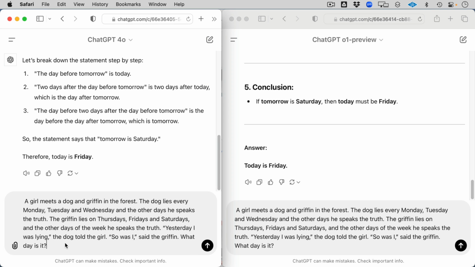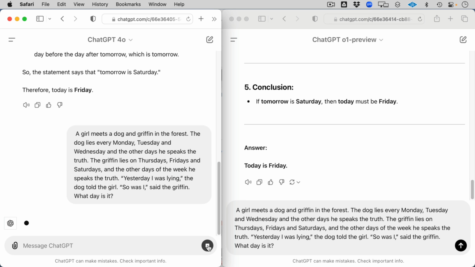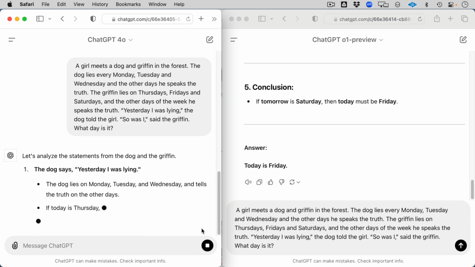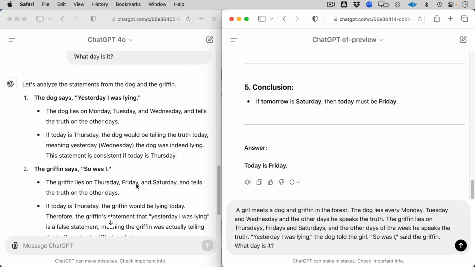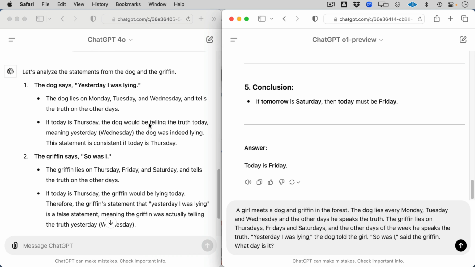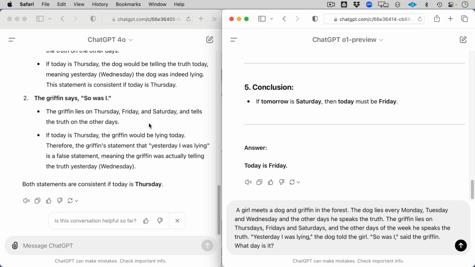So let's do a couple of quick ones. Here we have a girl meets a dog and a griffin in the forest. The dog lies every Monday, Tuesday, and Wednesday, and the other days he speaks the truth. The griffin lies on Thursdays, Fridays, and Saturdays, and the other days of the week he speaks the truth. "Yesterday I was lying," the dog said to the girl. "So was I," said the griffin. What day is it? So you're actually seeing some reasoning here on the left-hand side with ChatGPT. And the answer, by the way, is Thursday. So we got the correct answer.